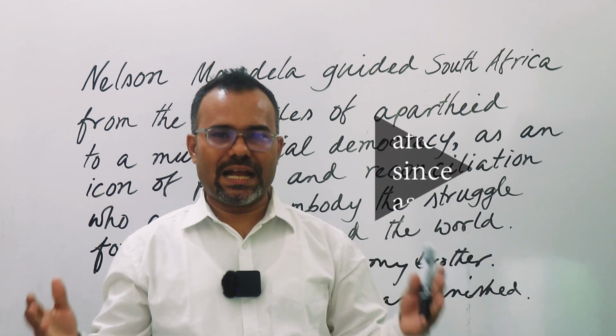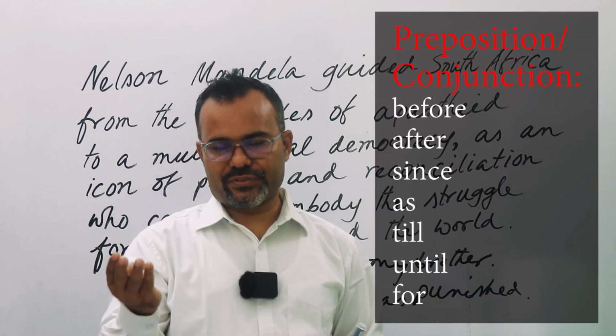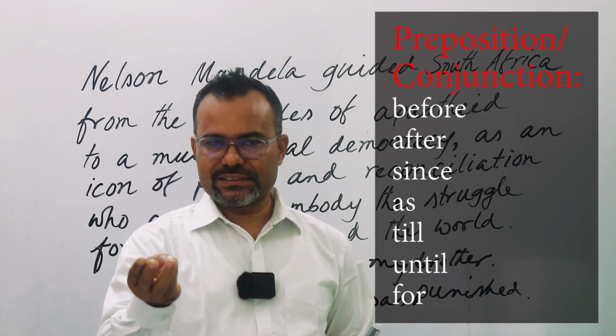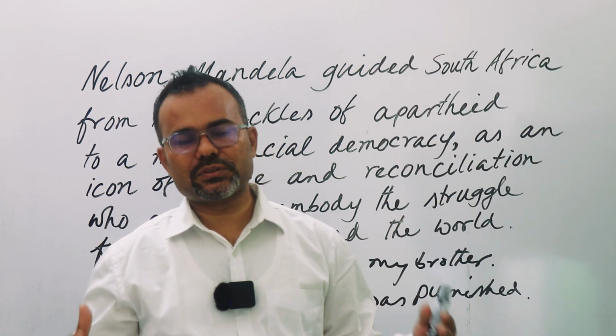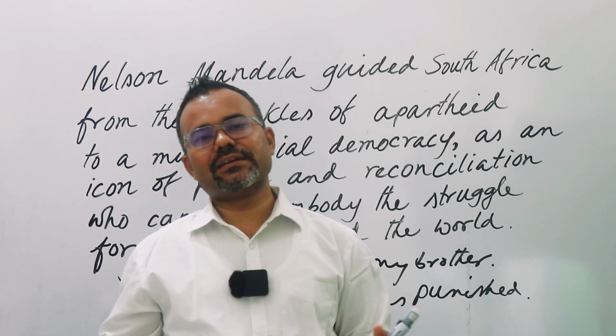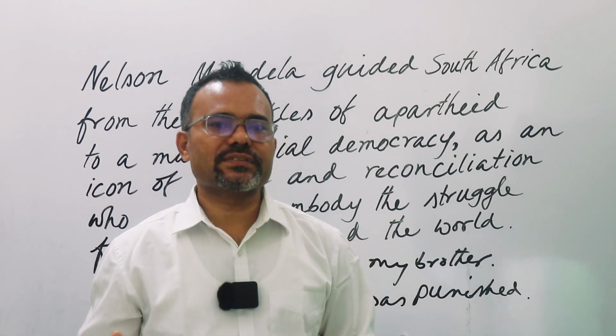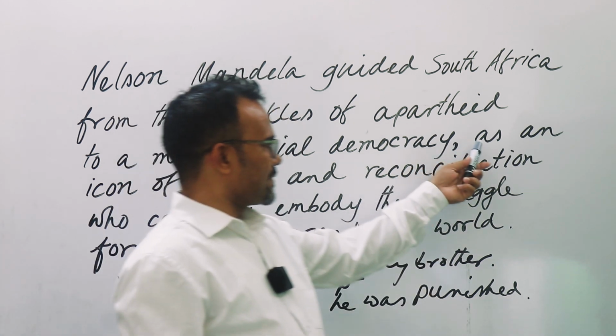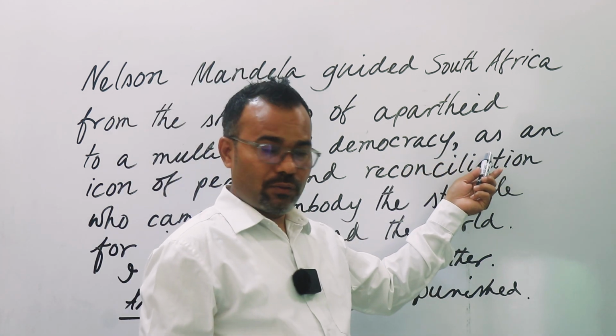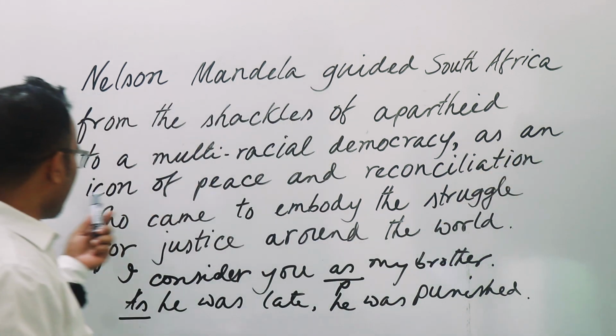Lots of words we have, like before, after, since, as, then, till, until, for. They can be used both as a preposition and as a conjunction. So in different sentences, we will have them differently. In this sentence, it's a preposition. How? Because here we have an icon.